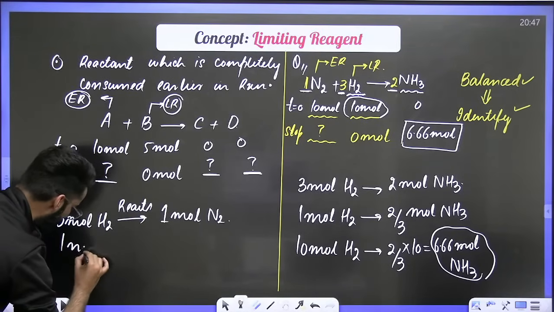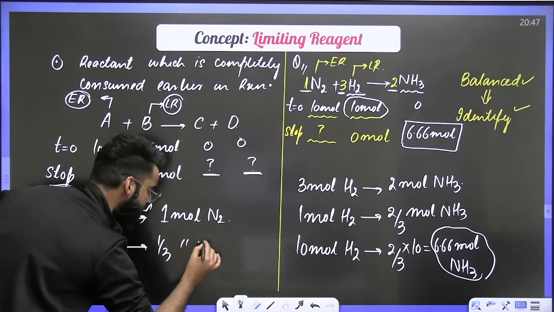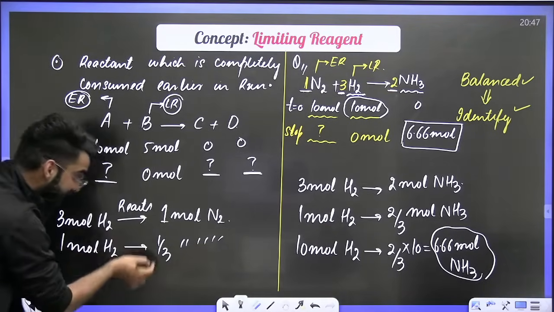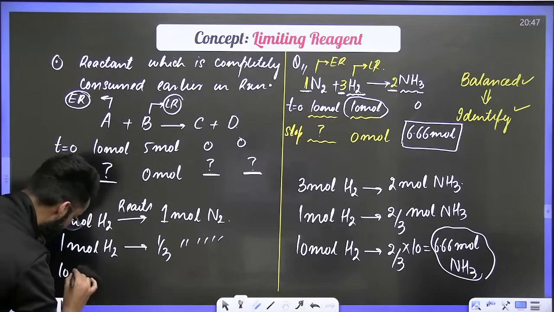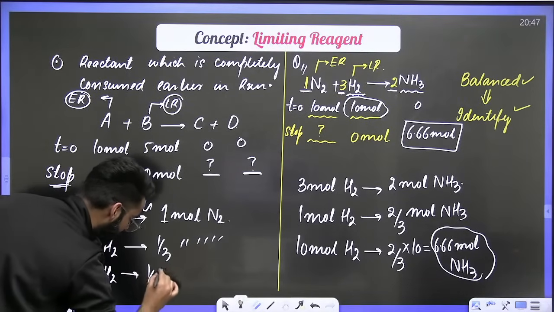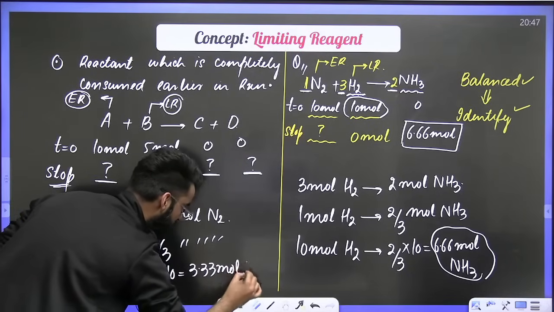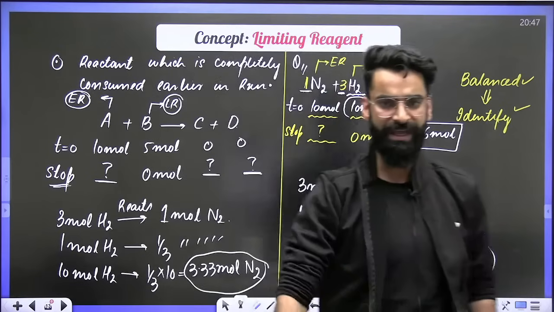So can I say 1 mole of H2 reacts with 1 by 3 moles of N2? Absolutely. As per the unitary method, 1 mole of H2 reacts with 1 by 3 moles of N2. So 10 moles of H2 would have reacted with 1 by 3 multiplied by 10. The value comes out to be 3.33 moles of N2. Tell me, what did we get?